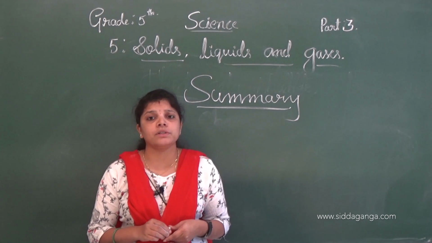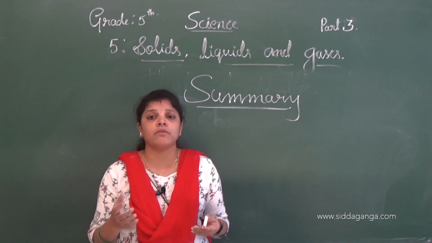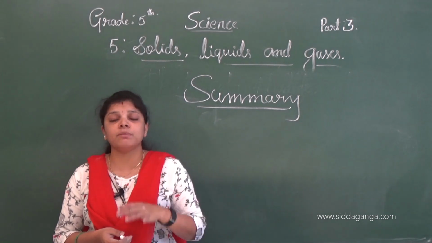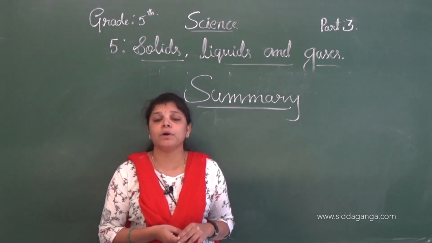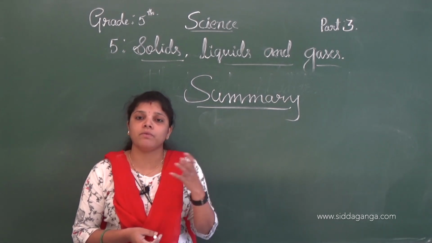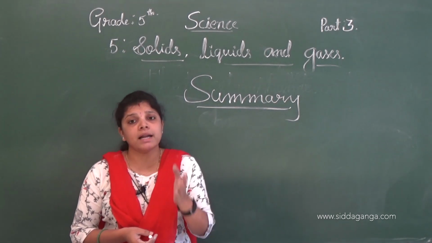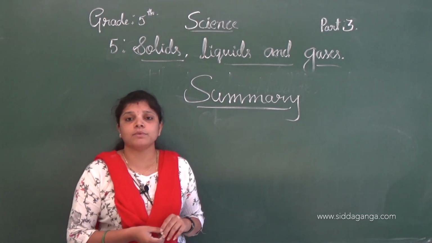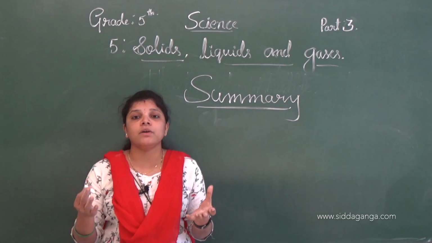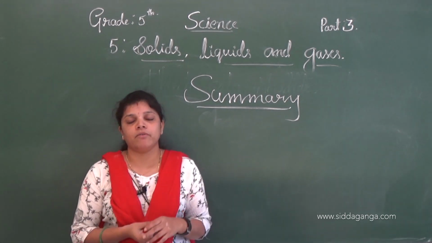When we break a molecule further, we get what? Atoms. Whatever things are in the world, all are made up of 119 kinds of atoms. All the matter in our world is made up of 119 kinds of atoms.